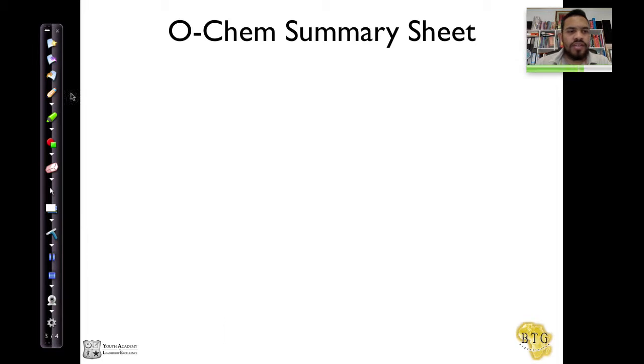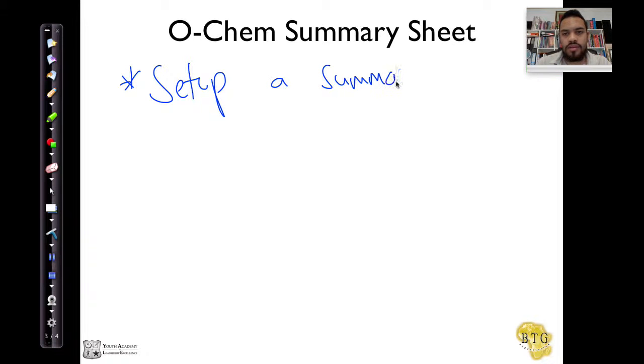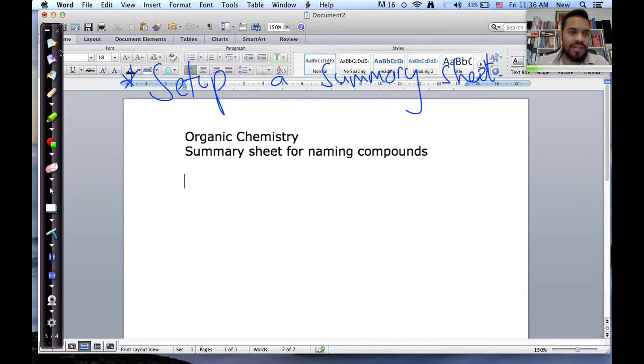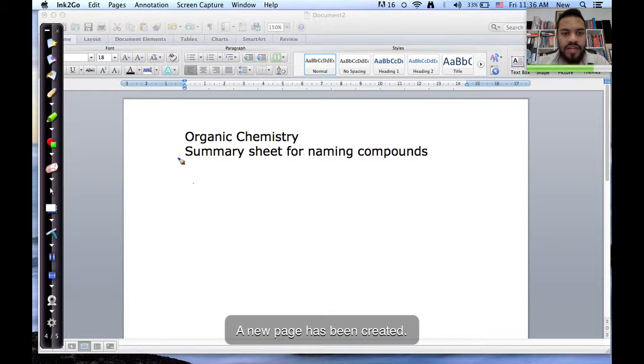Now, one thing you need to do is set up a summary sheet, right? And I'm going to do this with you because I want you to do that. Now, I don't have a pen that works with Microsoft Word at the moment, so I cannot set up my summary sheet and write it and save it as a PDF. So I'm going to type it out, but I expect you to write it out, because as you write out these things, you engrave a neural pattern in your brain that makes memorizing the work a lot easier. Okay, so here's my OChem summary sheet.